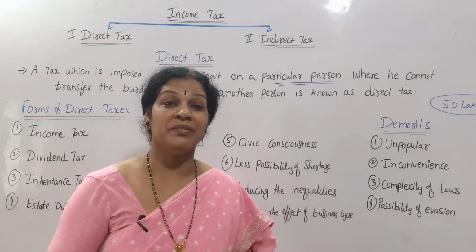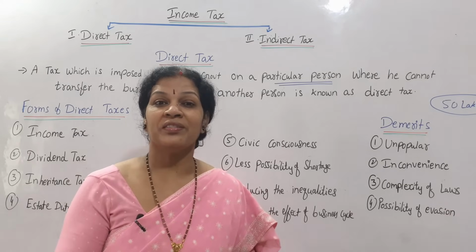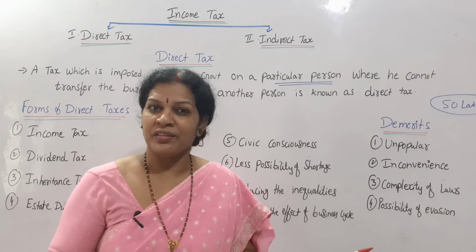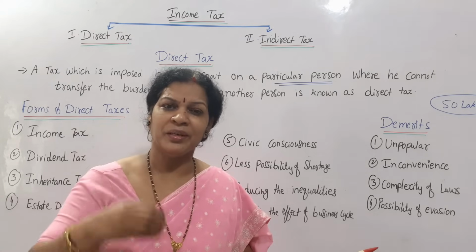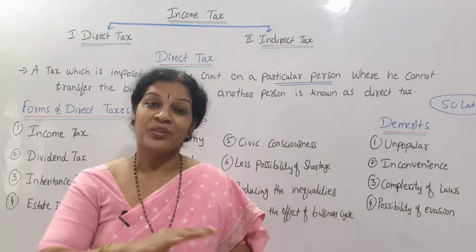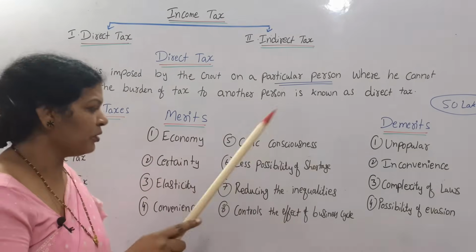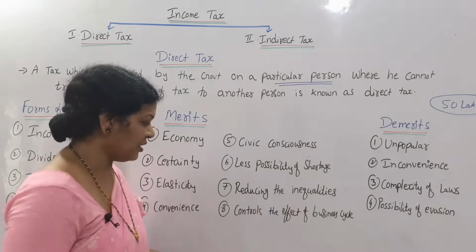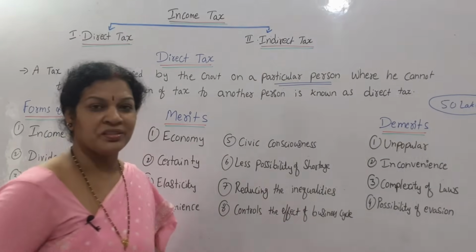For that purpose, they have such policies that more income, more tax. Less income, less tax. Sometimes no income, very less income, no tax at all. So this kind of policy is definitely going to decrease the inequalities. It is going to reduce the inequalities. And the last thing is that it controls the effect of the business cycle.